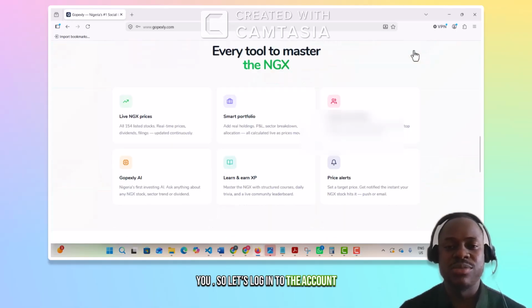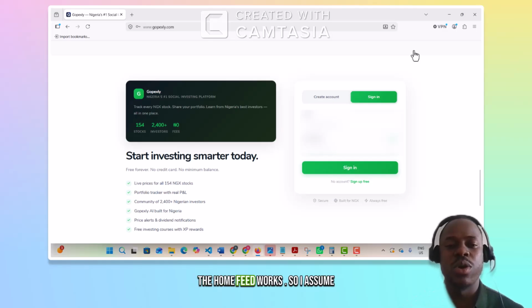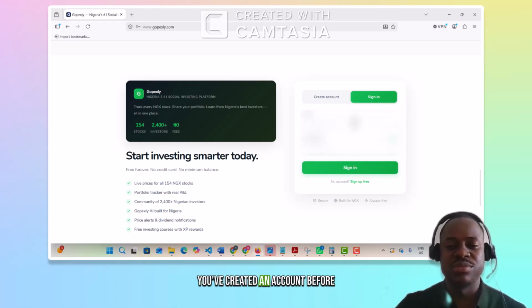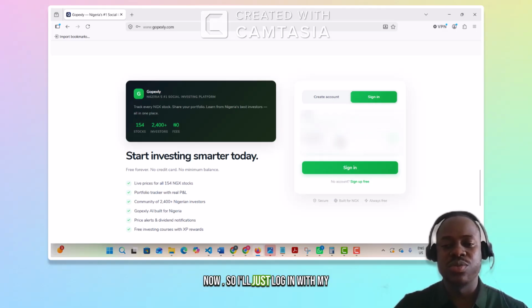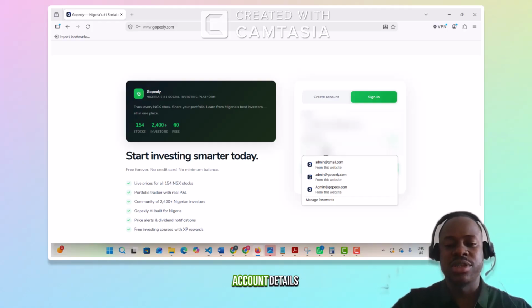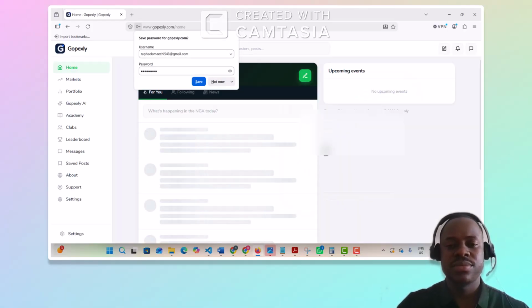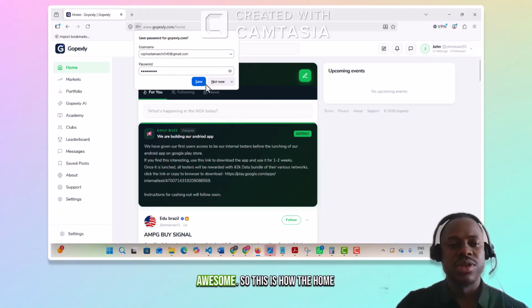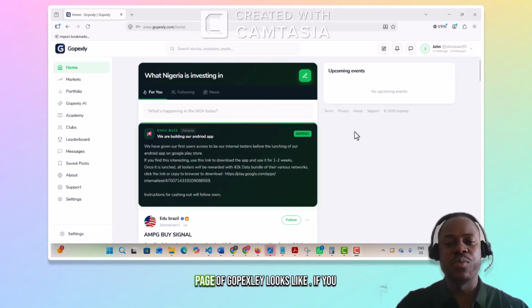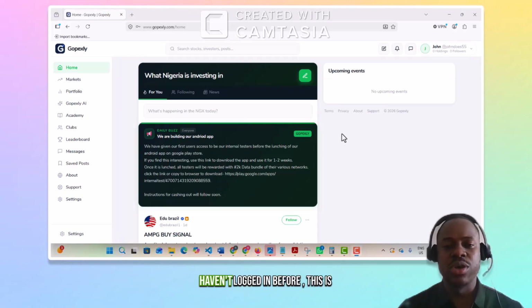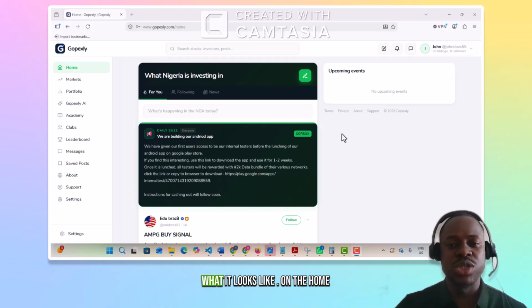So let's log into the account I'm going to be using to show you how the home feed works. So I assume you've created an account before now. So I'll just log in with my account details. Awesome. So this is how the homepage of Gopexly looks like. If you haven't logged in before, this is what it looks like.